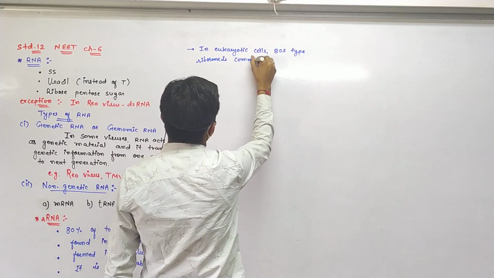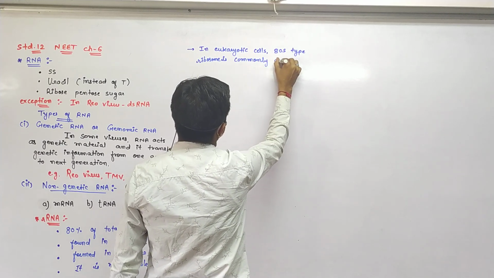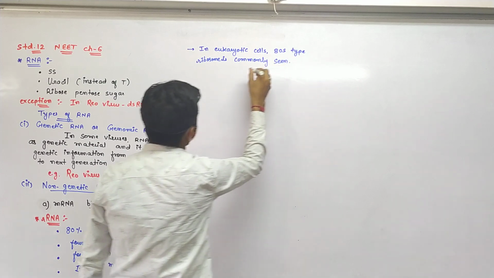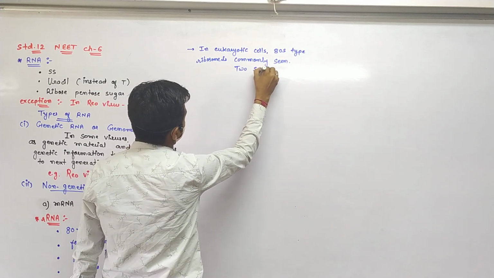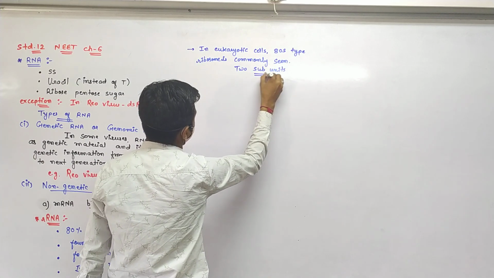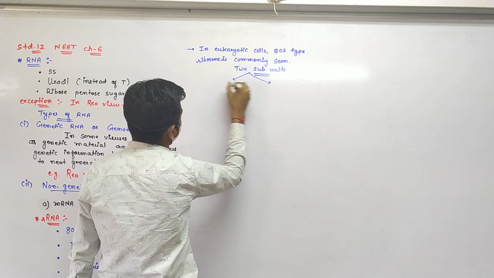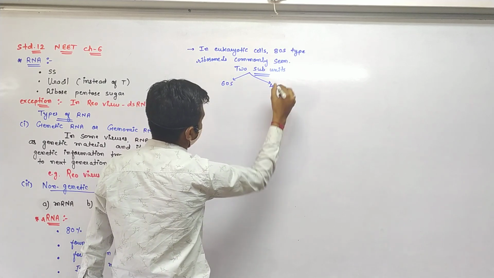Svedberg unit, right? And here in 80S there are two subunits: 60S and 40S.